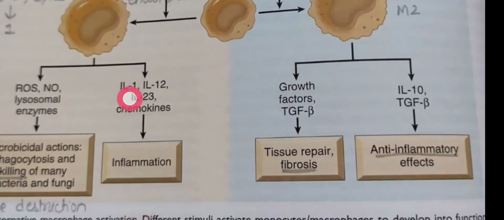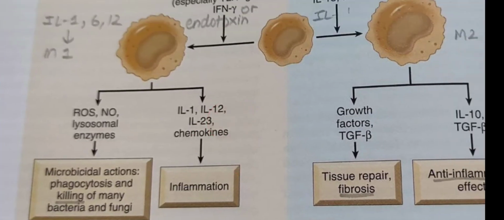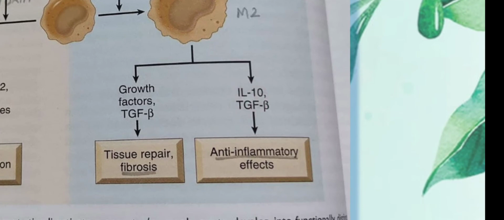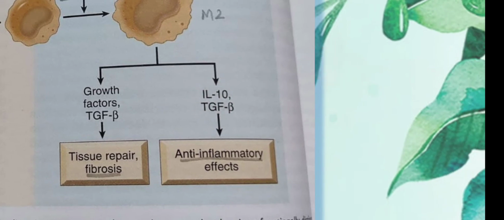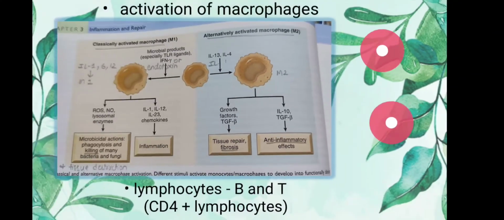M1 produces ROS, NO and lysosomal enzymes which do the killing, and interleukins and chemokines which are responsible for the inflammation. M2 produces growth factors and TGF beta which help in fibrosis, and interleukin 10 and TGF beta produce the anti-inflammatory effects.